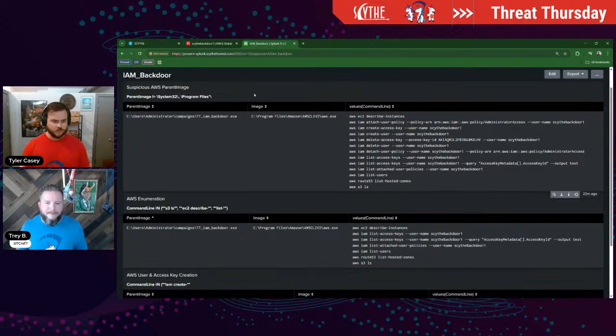So the first one up is just having a suspicious parent image for the aws.exe. This is actually identical to our PowerShell and CMD suspicious parent image query that we talk about probably on every Threat Thursday. I just changed the image name. So we're just looking for if the AWS process is started by a parent process or parent image that is not in System32, Program Files, or Program Files x86.